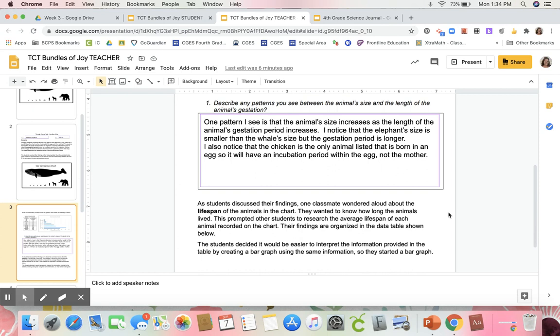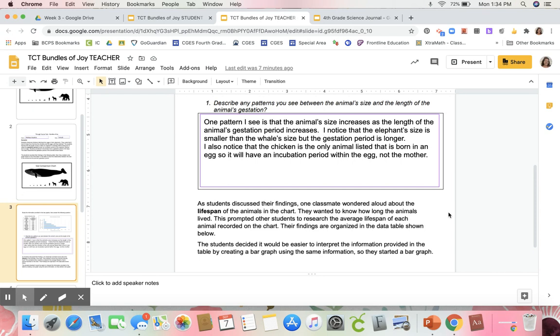As students discussed their findings, one classmate wondered aloud about the lifespan of the animals in the chart. They wanted to know how long the animals lived. This prompted other students to research the average lifespan of each animal recorded on the chart. Their findings are organized in the data table shown below. The students decided it would be easier to interpret the information provided in the table by creating a bar graph using the same information. So they started a bar graph.